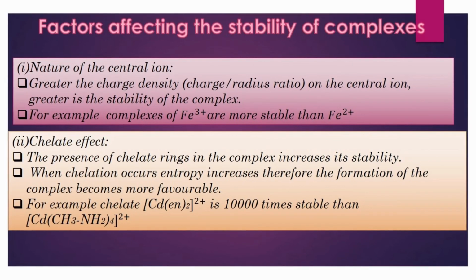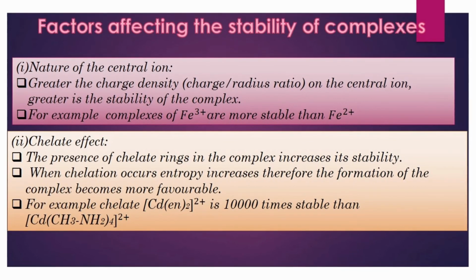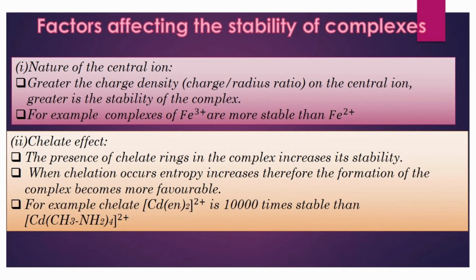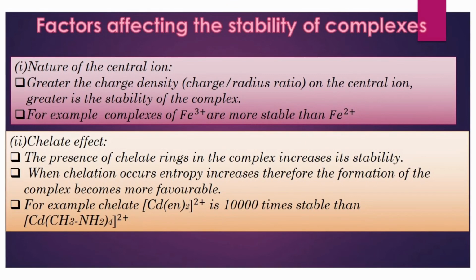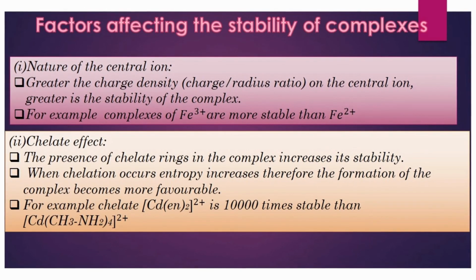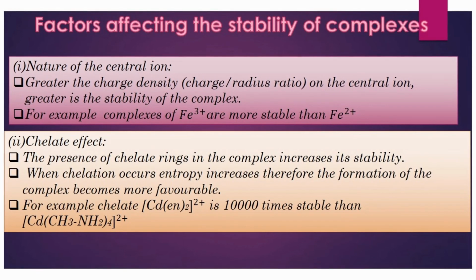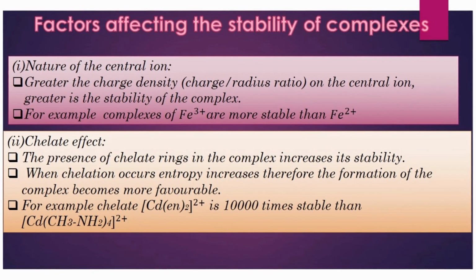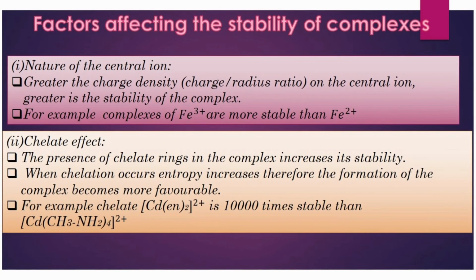From the examination point of view, if they ask you, among the complexes K4[Fe(CN)6] and K3[Fe(CN)6], which one is more stable? Here, the ligands are the same in both complexes, as well as the central metal ion. But the difference is the oxidation state of the central metal ion.